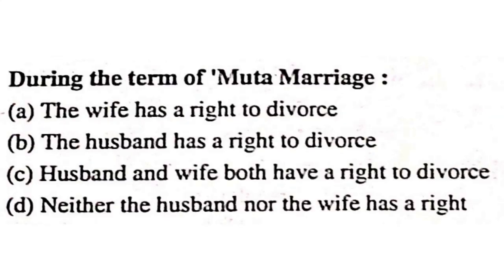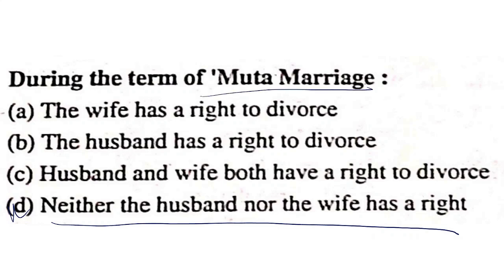During the term of muta marriage, does the wife have a right to divorce? Does the husband? Do both? Neither the husband nor the wife has a right to divorce, because muta marriage is a contract for the purpose of enjoyment as per the Shia Muslim.